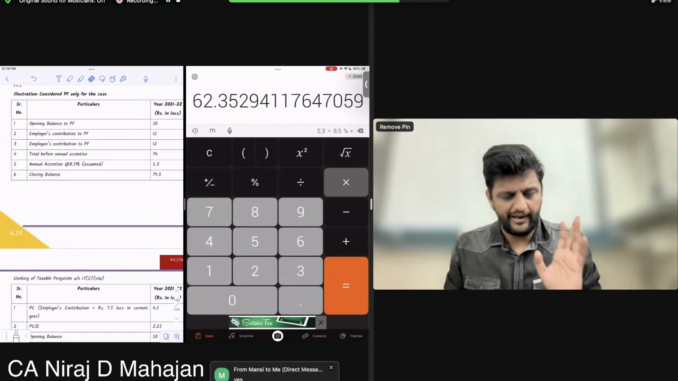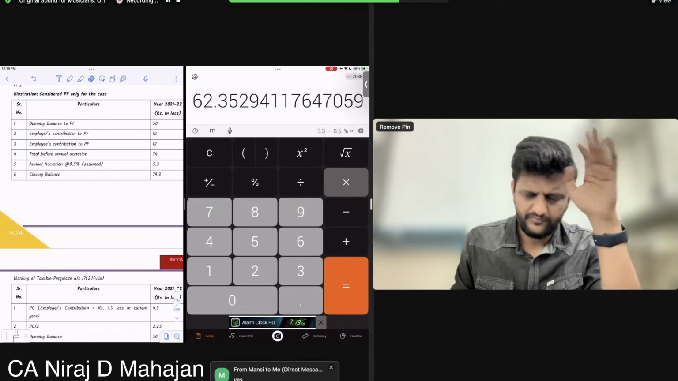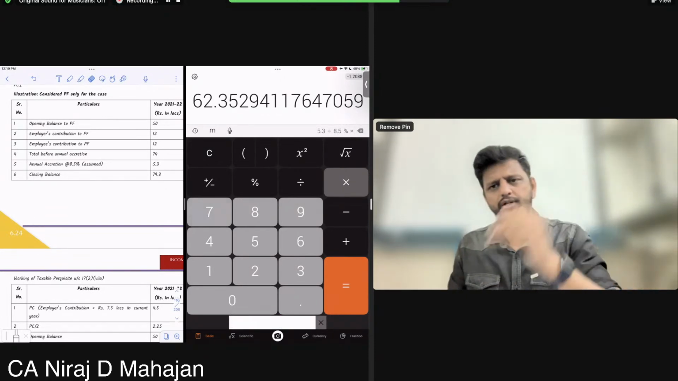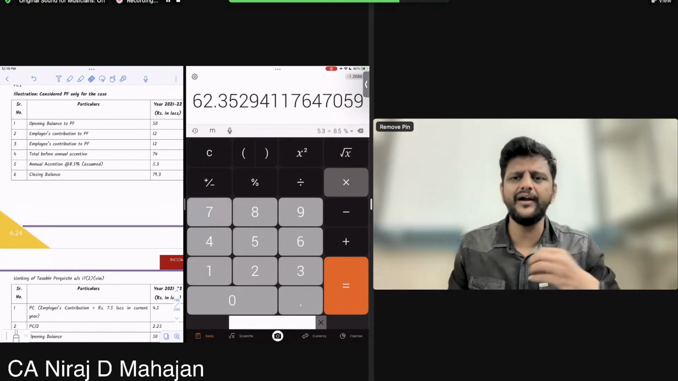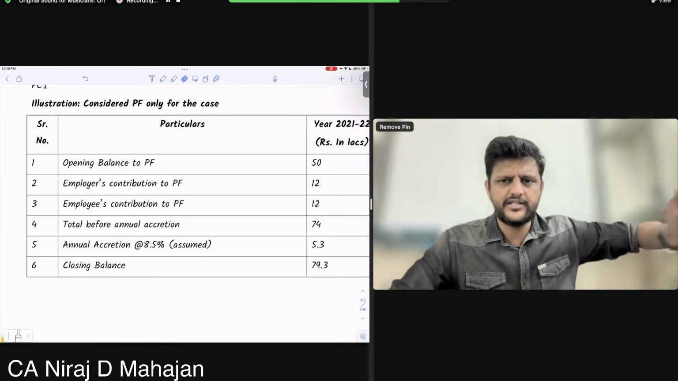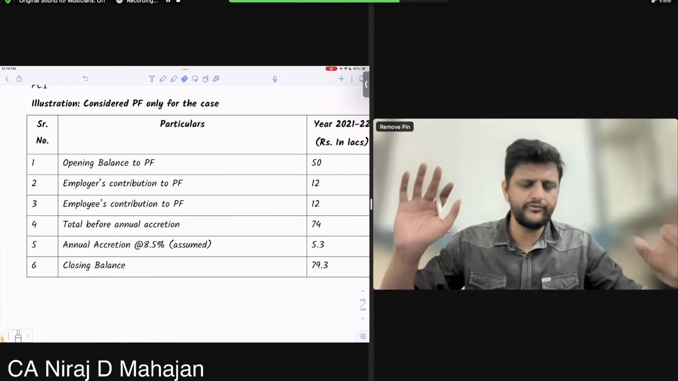So what did I say? You earned interest of 5.3 lakhs on this average balance of 62. So what I'm trying to tell you, the balance will keep on changing. So you can't directly say opening balance 8.5%, closing balance 8.5%. No. It is increasing every month also. That's why they will give you this figure.